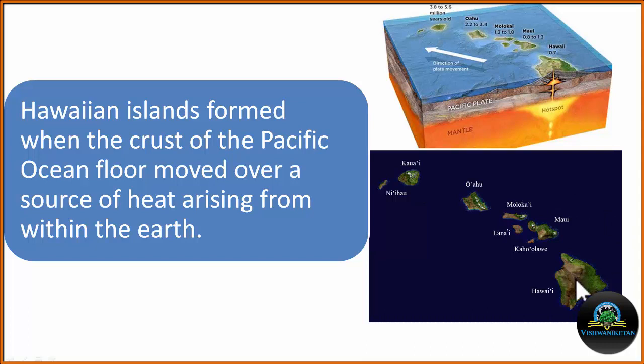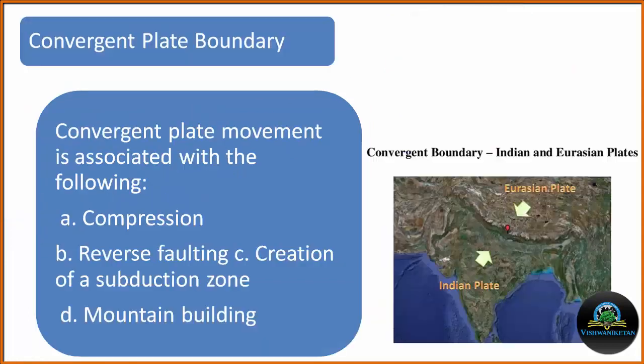That indicates that this island has moved from this source. After some time, this Hawaii Island will again move and this place will be occupied by some new island, which will be formed by the continuous upwelling of the magma.